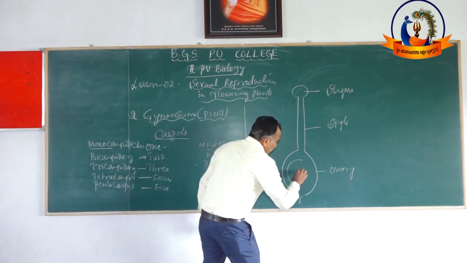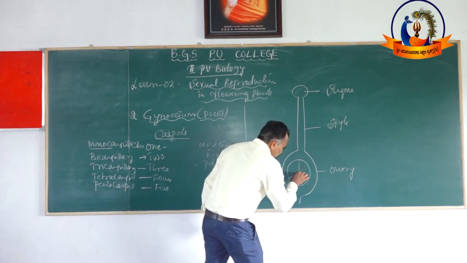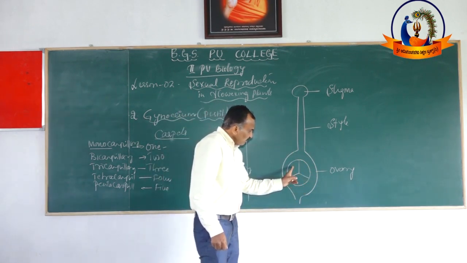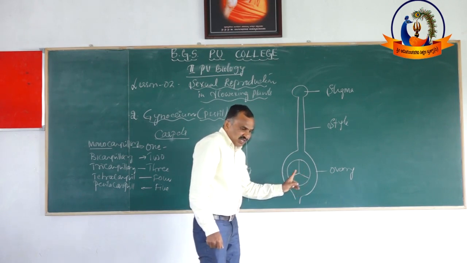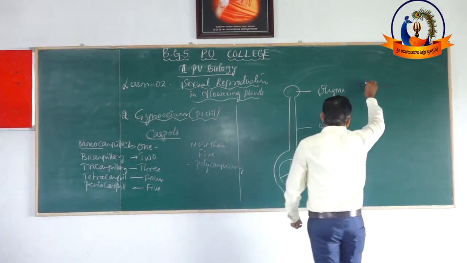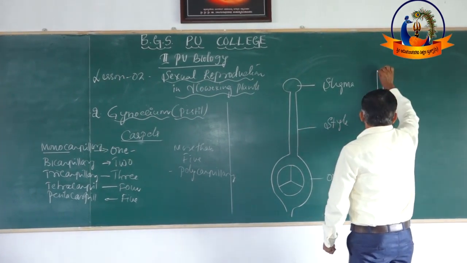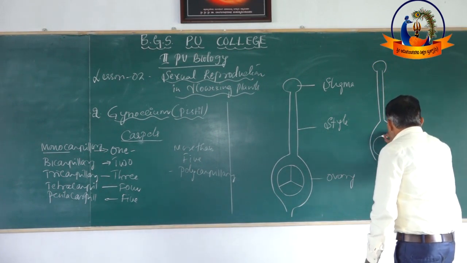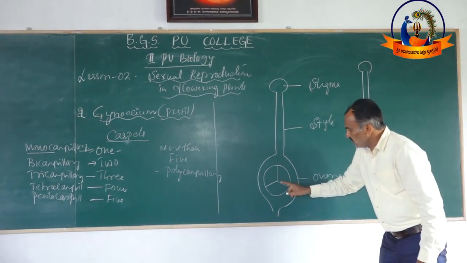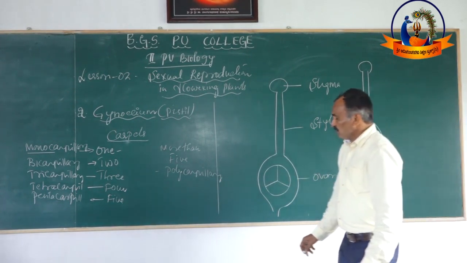This is the ovary. Inside the ovary, you find carpels. Here I am drawing a tricarpellary condition. This is the diagram of tricarpellary: carpel number 1, carpel number 2, carpel number 3. Now I draw a bicarpellary condition of a gynoecium. How many are there? Two are there. See the difference? Three carpels, two carpels.